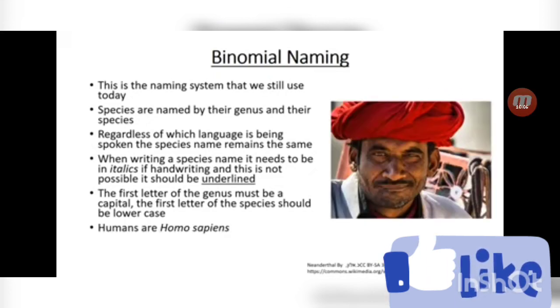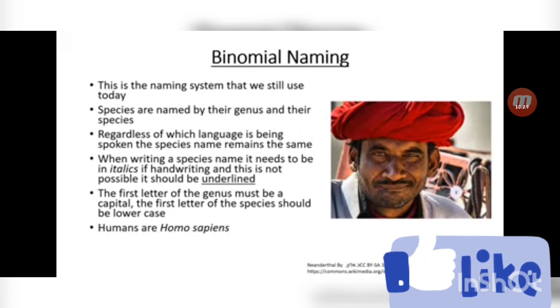For example, the scientific name of humans is Homo sapiens. Here you can see that Homo sapiens is written in italics. But if it is written by hand, then you should underline the name. You can see there are two parts in this name.